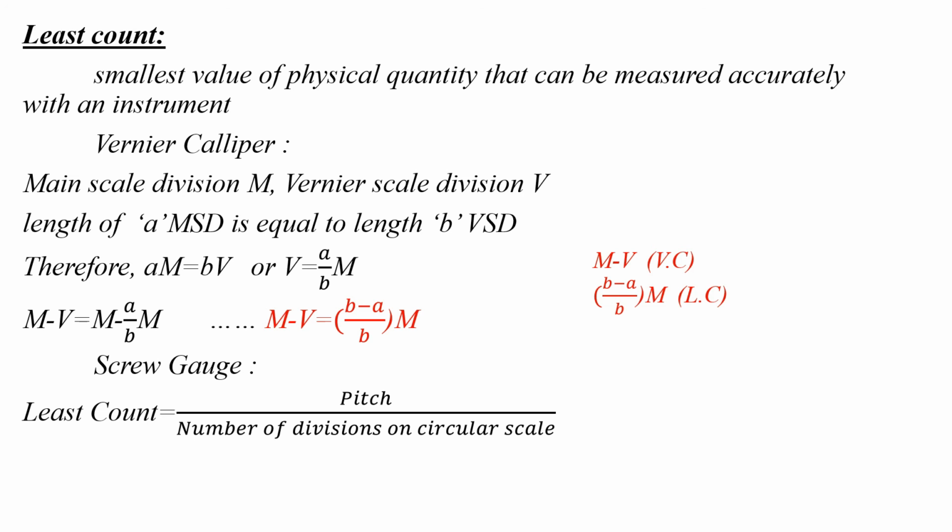Now the next instrument is the screw gauge, which consists of a pitch scale and a circular scale, and least count will be equal to pitch by the number of divisions on the circular scale. Okay, thank you.